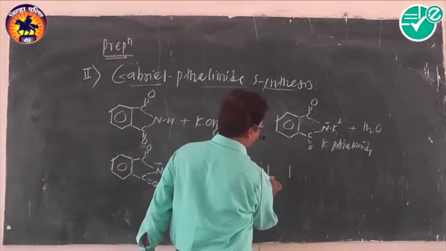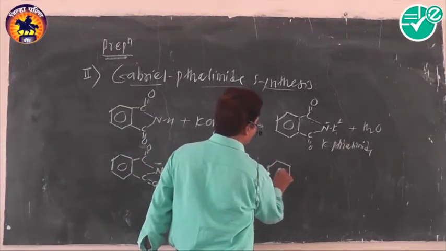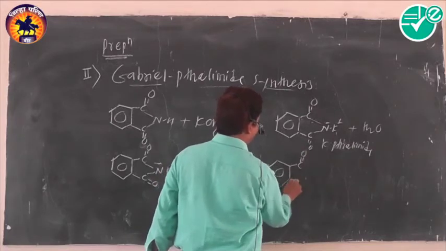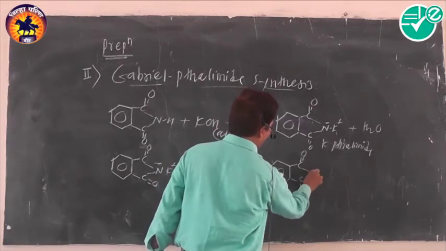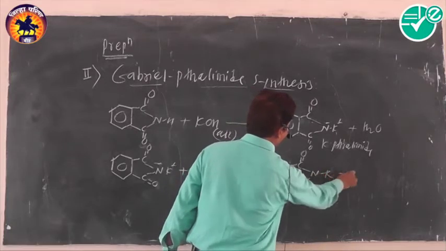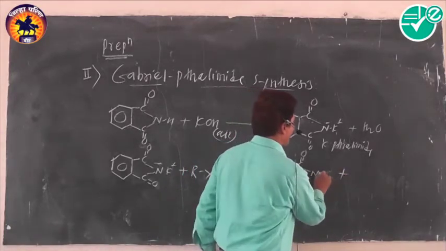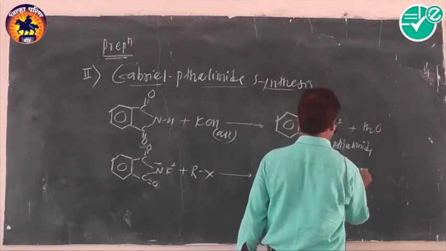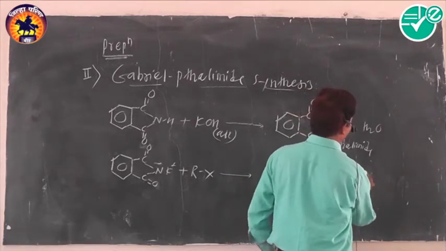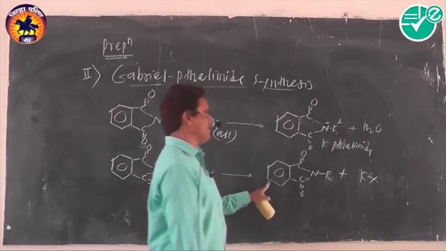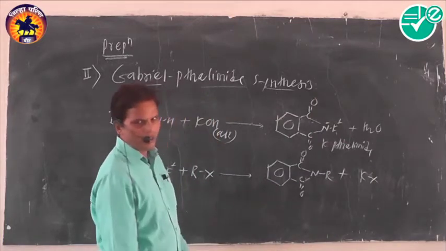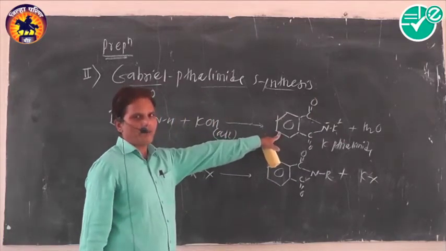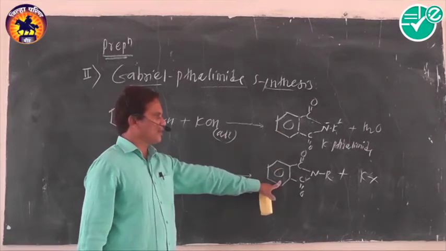The second intermediate formed is called N-alkyl phthalimide, along with the byproduct KX. So first, potassium phthalimide is the first intermediate, which gives N-alkyl phthalimide as the second intermediate.